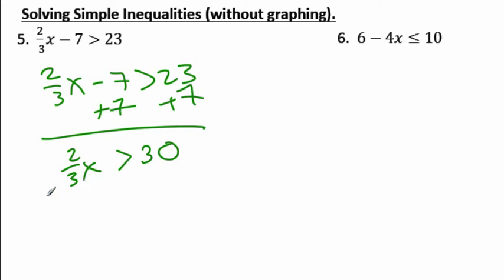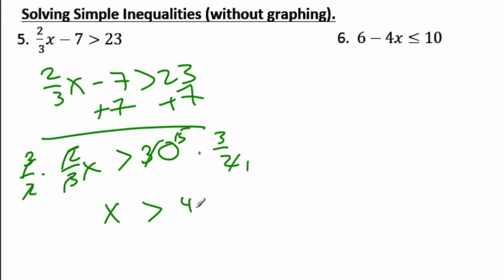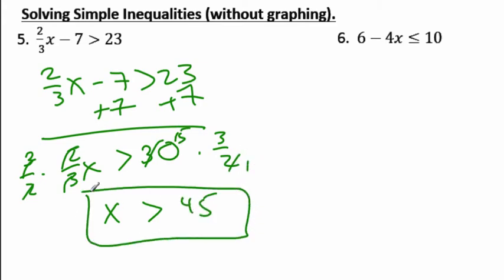The way I'm going to solve it, you can divide by 2/3 if you want, but I'm going to multiply by the reciprocal. Remember that? Multiply by the reciprocal, and what that does is cancel out everything here. It's positive, so the sign doesn't change. We get x is greater than, that will cancel, that's 15, that's 1, we get 45, and we're all done. Now you can use your calculator if you want to, just 30 times 3 halves. 3 halves is 1.5, and 1.5 times 30 is 45. All right, you do number 6. Ready, go! Pause the video.